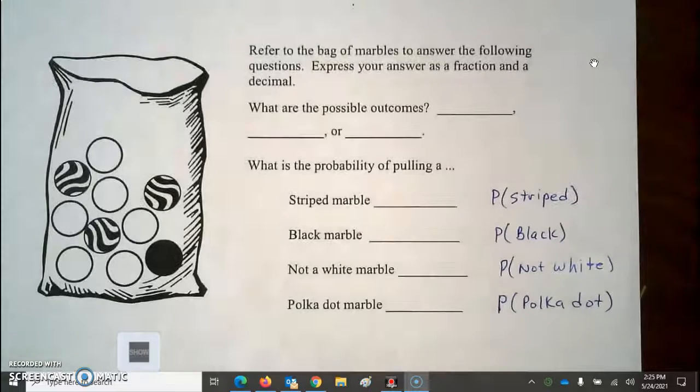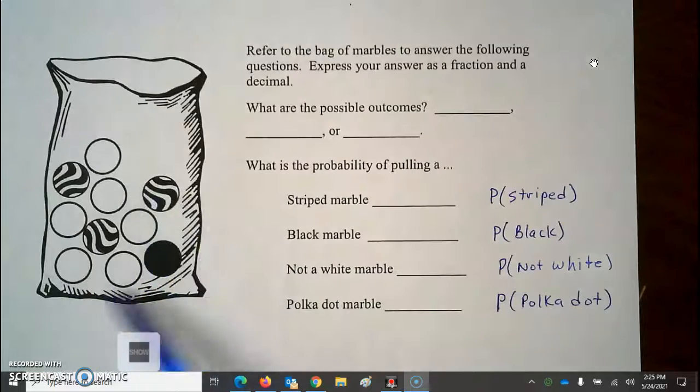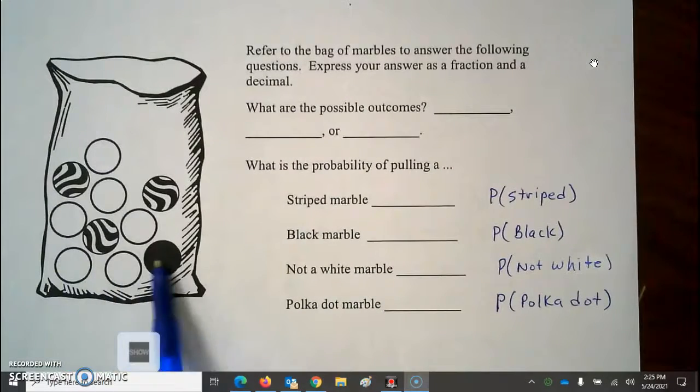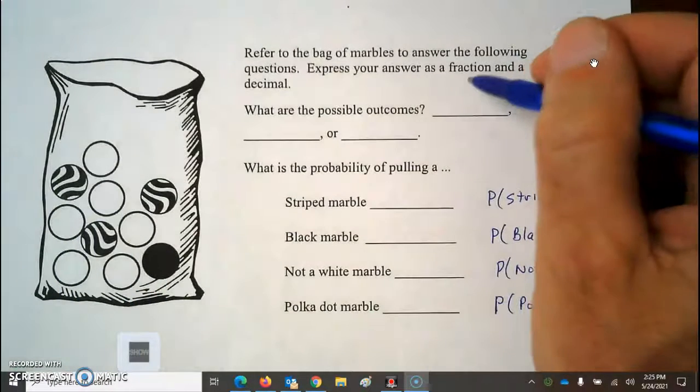Now, every probability paper I've ever seen always seems to have a problem with a bag of marbles for some reason. So you can see over here, it's more visual. It's not really given to us in writing. So what are the possible outcomes? In other words, how many marbles are there? How many different things can happen? 1, 2, 3, 4, 5, 6, 7, 8, 9, 10 marbles.